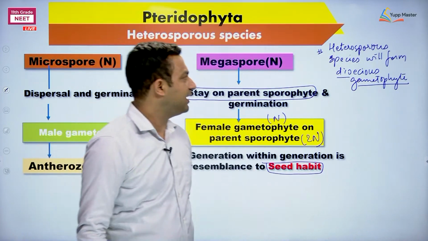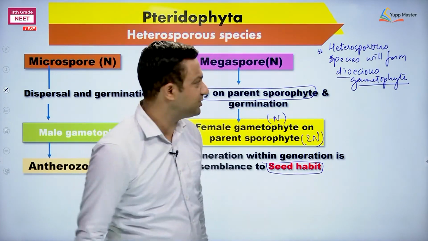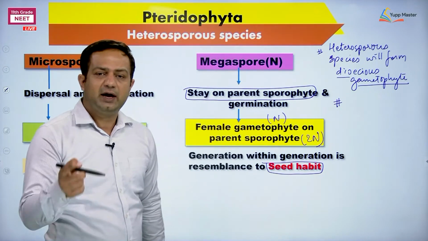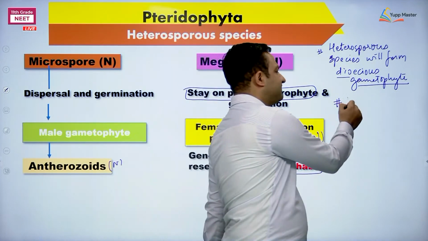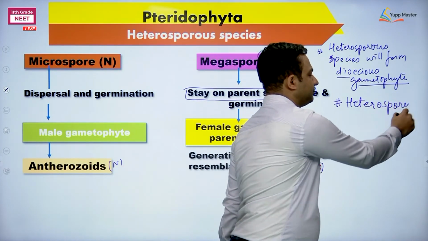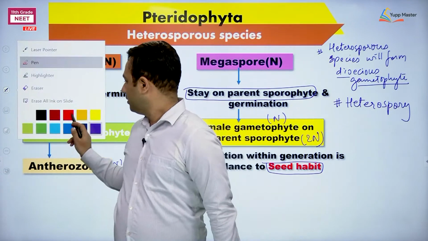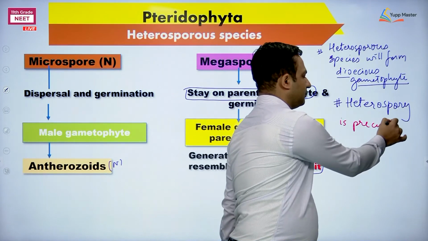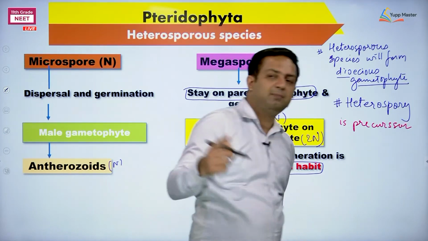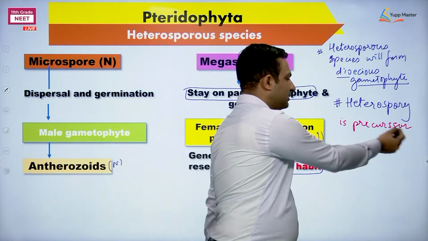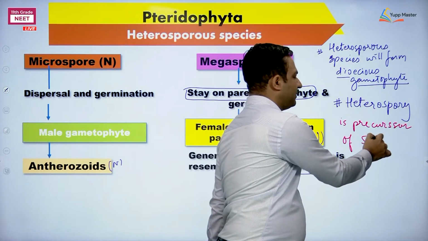Next, if they are forming dioecious gametophyte, the other feature in heterosporous: heterospory means bearing different kinds of spores. It is the precursor, meaning beginner, the precursor of seed habit.